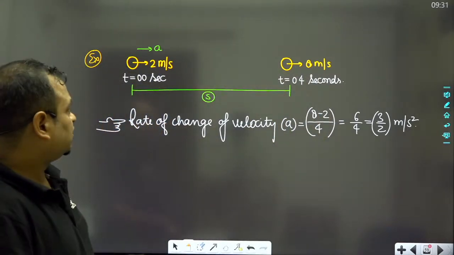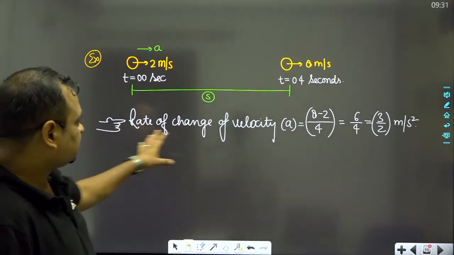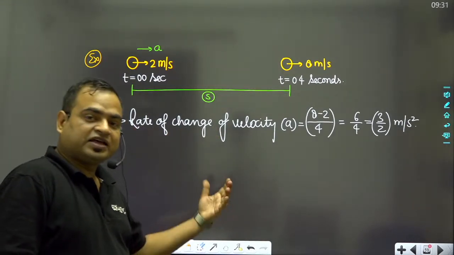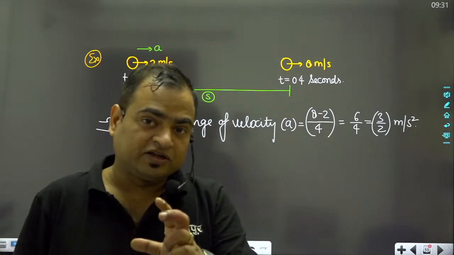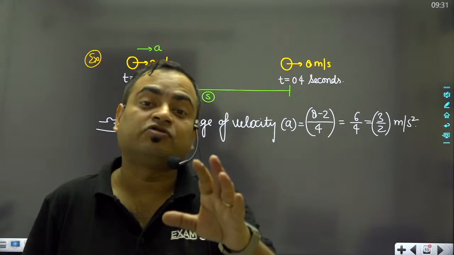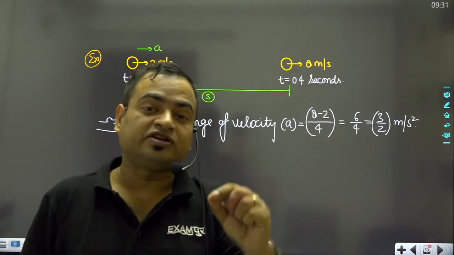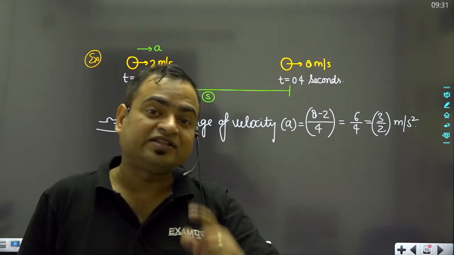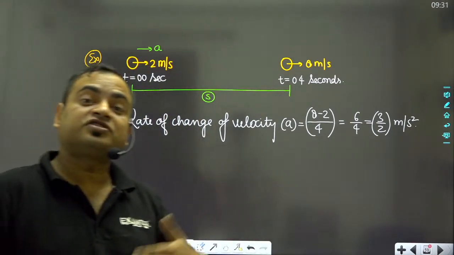Here the acceleration is positive. If the acceleration of a body is positive, then you can say that the velocity of the body is continuously increasing.